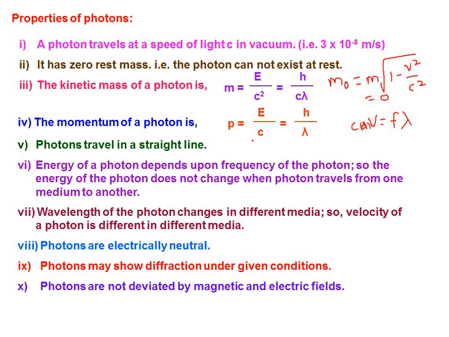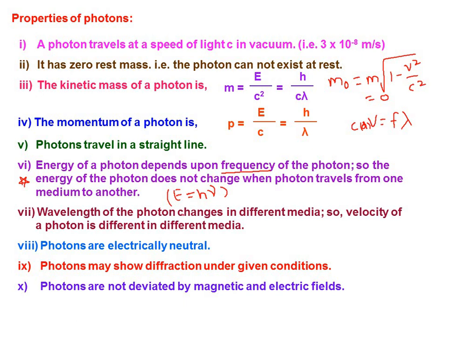Photon travels in a straight line path. There won't be any kind of zigzag or variation. Energy of a photon depends upon the frequency of the photon. So the energy of the photon does not change when the photon travels from one medium to another. Remember, this is an important one. Energy of a photon depends on frequency. The higher the frequency, the higher will be E equal to h nu. If you want, you can make a note here: E equal to h nu. Energy of the photon depends only on frequency, so it does not change when the photon travels from one medium to another. The higher the frequency, the higher the energy.